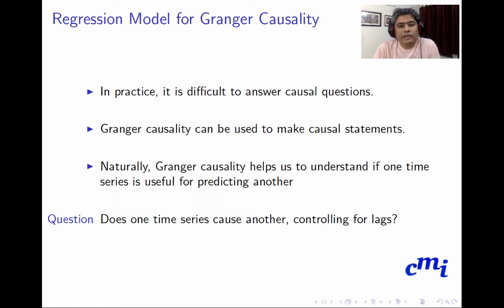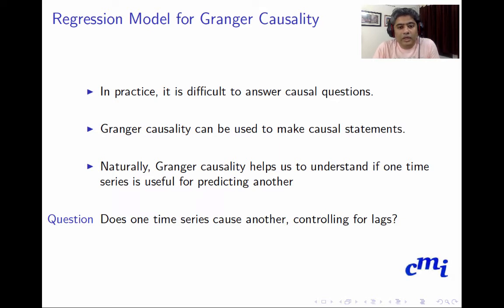In practice, it is difficult to answer causal questions. Oftentimes, you have to talk to domain experts a lot to identify possible causal feature variables, or the feature variables which may cause your target variable to move. Granger causality can be used to make causal statements, but you have to be a bit careful in doing so, as it has only limited capability to make causal statements.